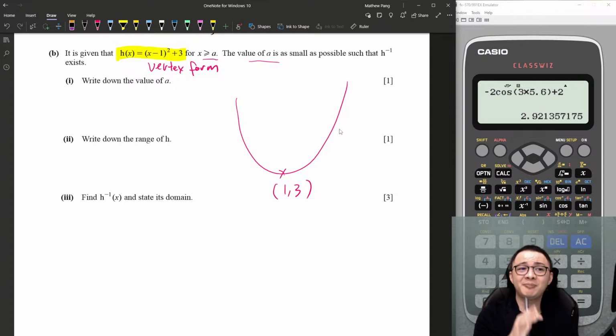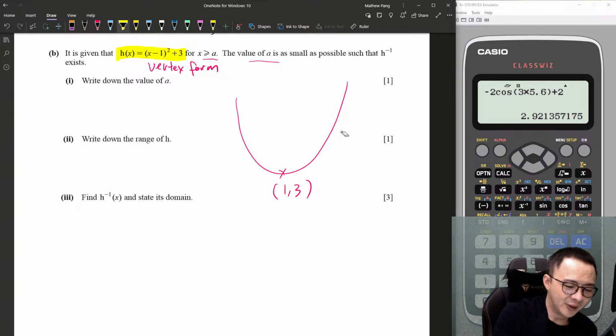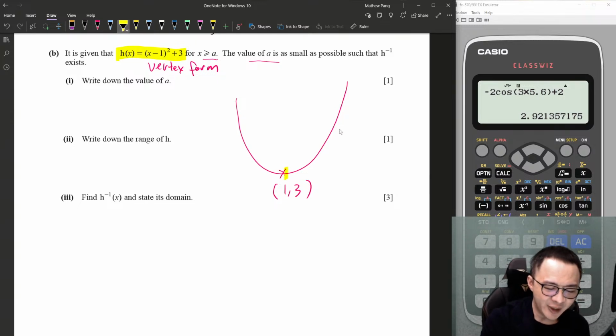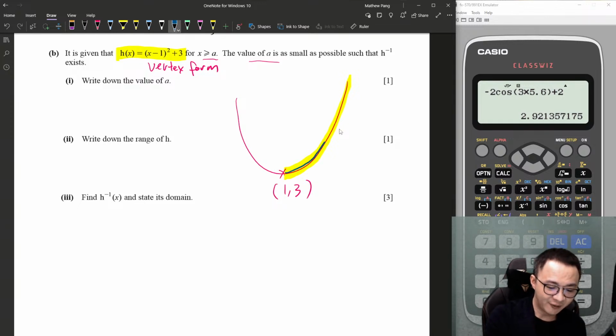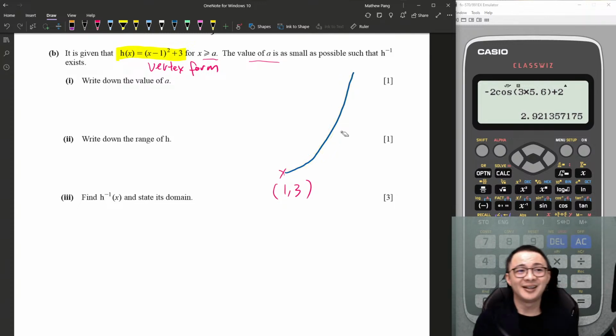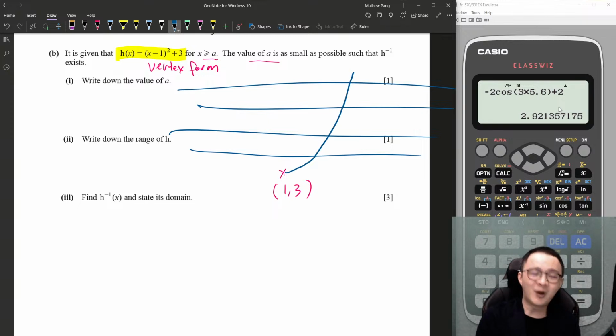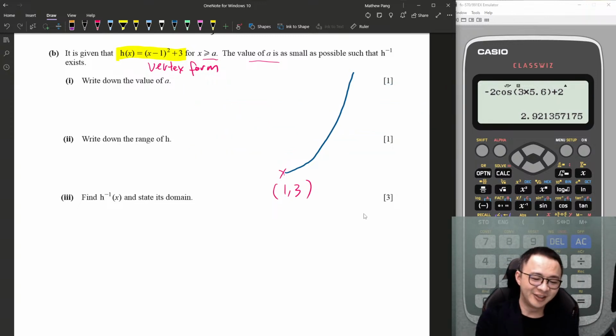So I want to change it into 1 to 1 by limiting its domain. So you get the idea. If I only take this part, then if I say x must be bigger or equal to 1, then you only have this part of the graph. Then you see now, your many to one function suddenly becomes a 1 to 1 function. You can test the horizontal line test. I only touch one point no matter how I cut it. So it becomes 1 to 1.